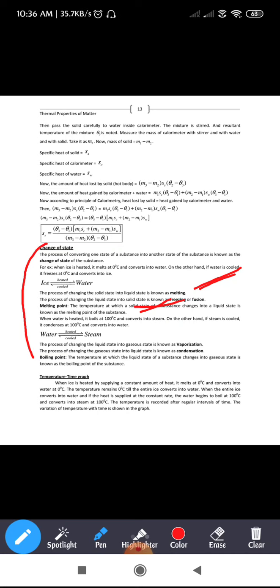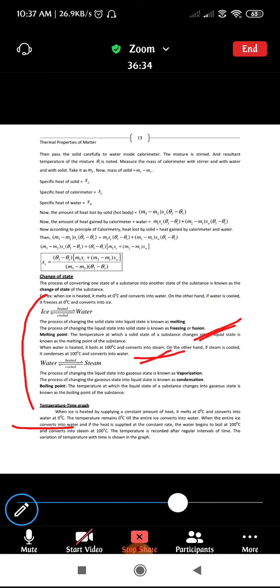The process of changing the liquid state into gaseous state is known as vaporization. Next, the process of changing the gaseous state into liquid state is known as condensation. Hence we define the boiling point as the temperature at which the liquid state of a substance changes into gaseous state, and it is known as the boiling point of the substance. So this is regarding the change of states.